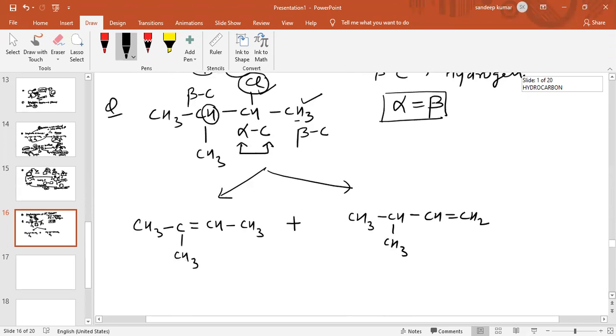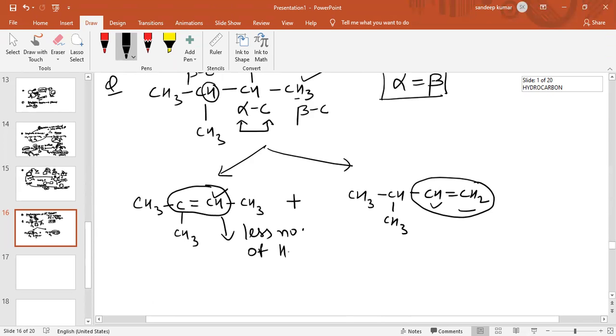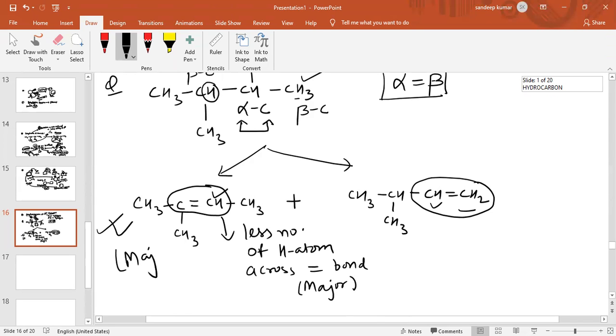Now see, which is the major product? As you can see, across the double bond there is only one hydrogen atom in one product, and across the double bond there are three hydrogen atoms, 2 plus 1, in the other. So the product with less number of hydrogen atoms across the double bond is the major product. So this is the major product and this is the minor.